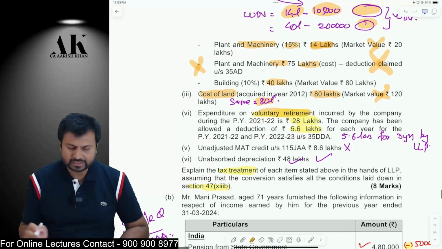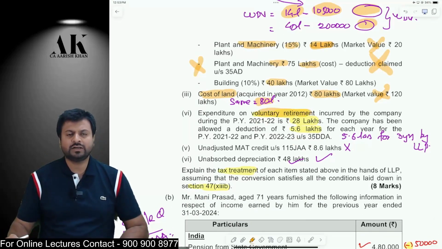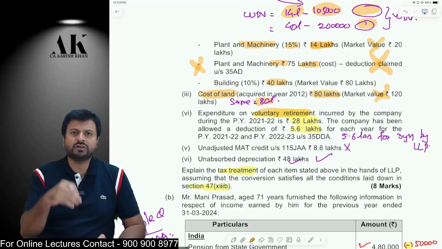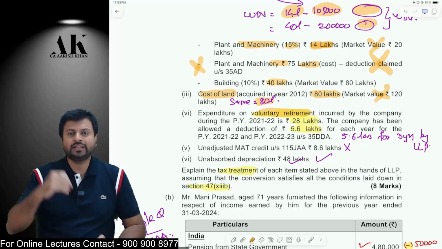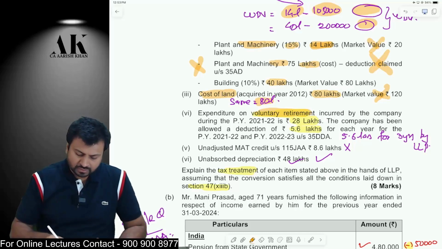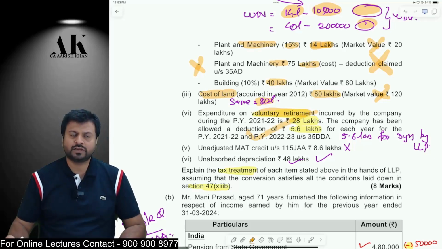Next, VRS. How is VRS allowed? Generally, VRS expenditure is allowed under Section 35DDA in 5 equal installments. So in the year of conversion, who will get the deduction? In the year of conversion, the new entity, that is the LLP, will get the deduction, and for the future years also, the LLP will get the deduction. Accordingly, we are going to take the deduction of this particular 28 lakh rupees.